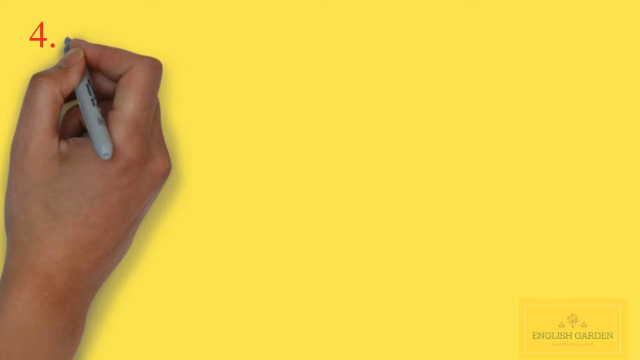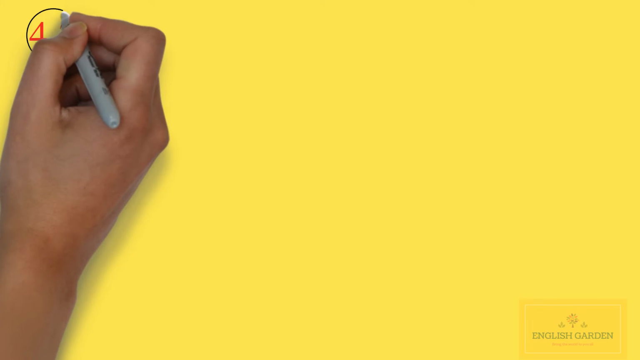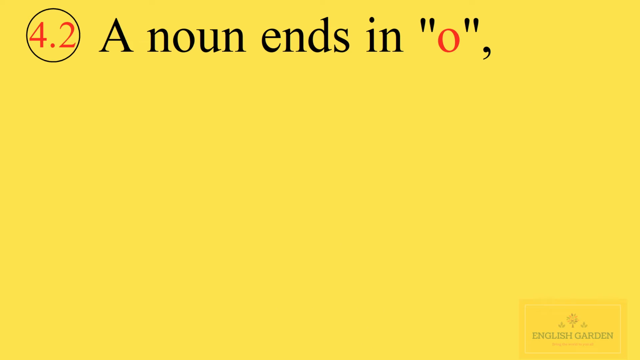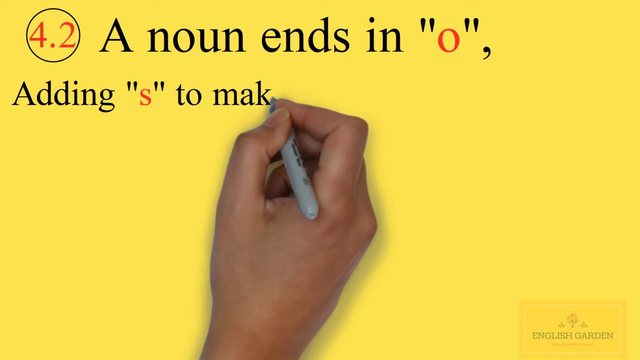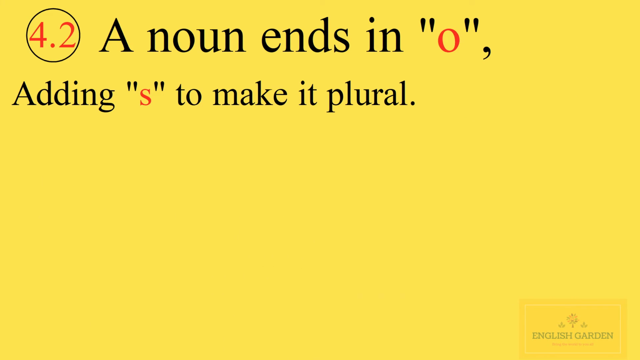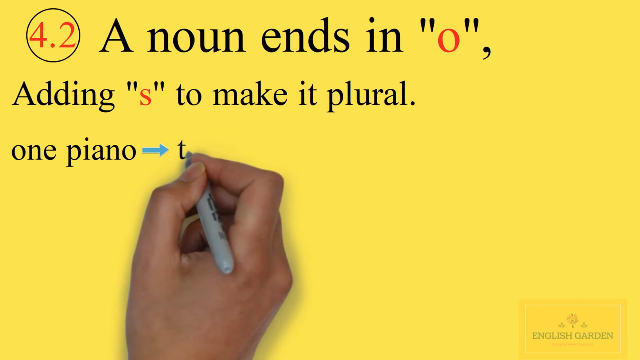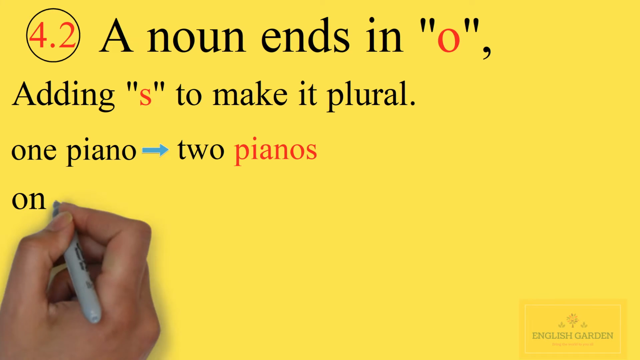The second. When a noun ends in o, we usually add s to make it plural. For examples: one piano, two pianos, one rhino, two rhinos.